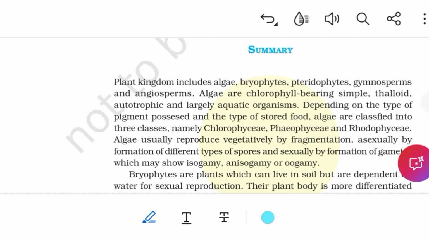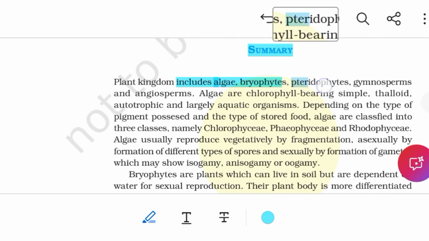Summary of the plant kingdom. Plant kingdom includes algae, bryophytes, pteridophytes, gymnosperms and angiosperms.